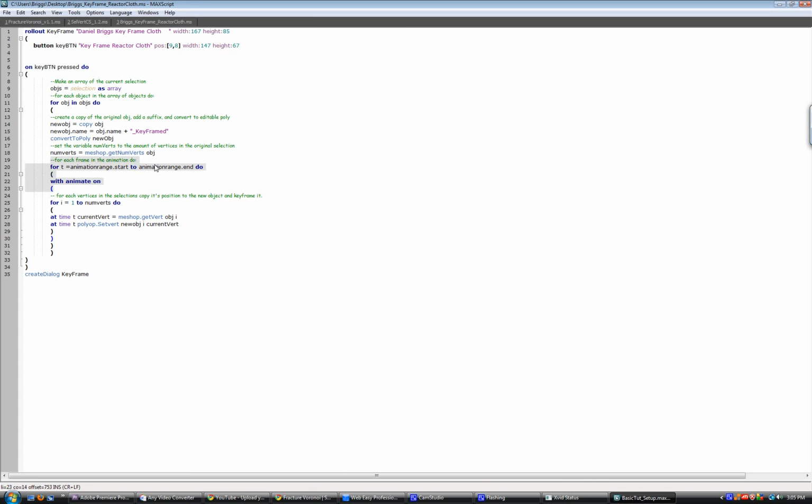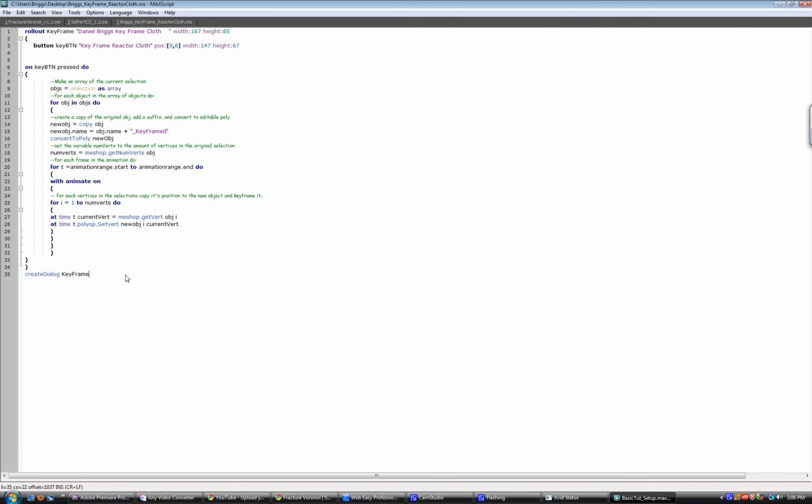It says, from the start of my animation to the end of my animation, as long as it's animating, please do this. And it'll say, for each of the vertices in my selection, copy its position to the new object and keyframe it. So basically, it takes my original object that I selected, it makes a copy of it, it takes all of the vertices from my first object, and it copies them into this new object for every frame. And after it does that every frame, it keyframes those vertices moving. That's basically all my script does, and that's what you can see right here.